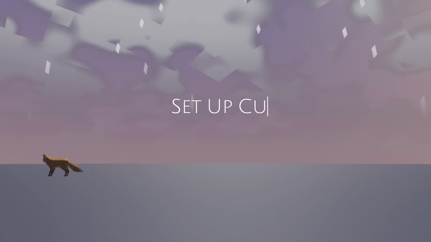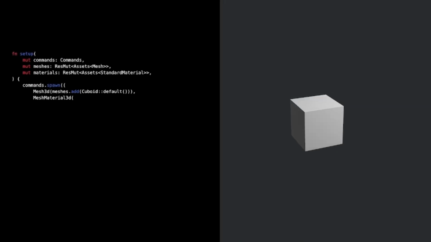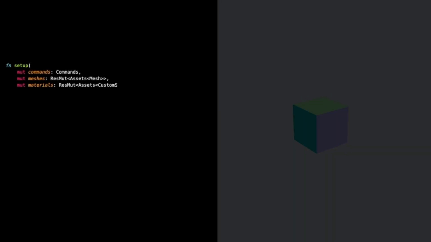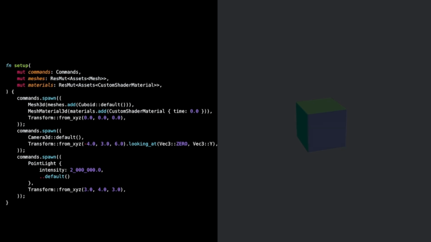Now let us spawn a plain cube with Bevy's default material, StandardMaterial, which is just the basics. After plugging in the custom material shader, the cube becomes a smooth rainbow cube, with each face glowing a different color as it gently pulses.